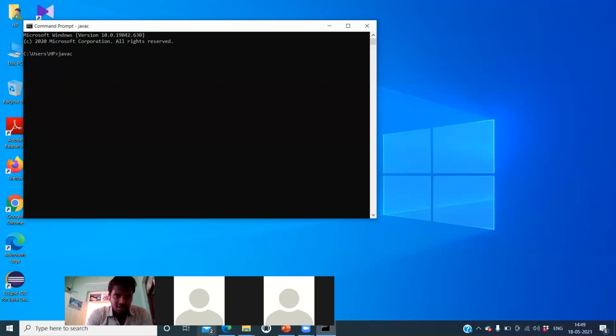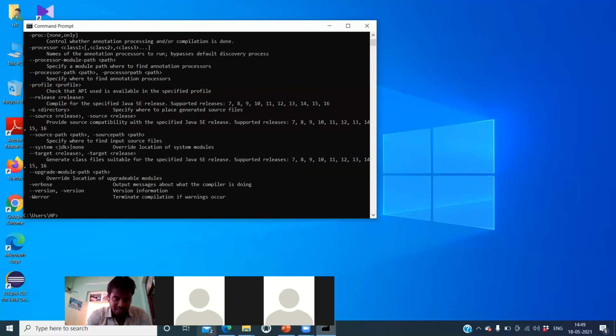and just enter. So if you are getting this set of lines, commands, all these things, it means the compiler is working properly, and the class path is also identified. So if you observe, I'm in the C user HP directory, but the Java is present ekkada undi.